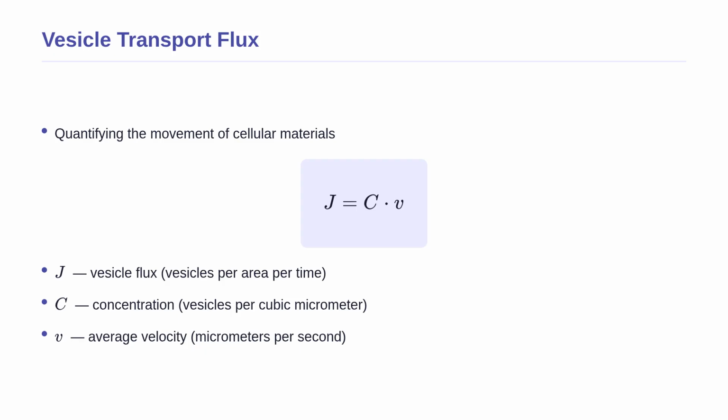J represents the vesicle flux. C stands for the concentration of transport vesicles in that specific region, measured in vesicles per cubic micrometer. Finally, V represents the average velocity of these vesicles as they are pulled along by motor proteins. If the concentration C increases because the cell is producing more vesicles, the overall flux J will increase. Similarly, if the velocity V decreases due to a lack of energy, the flux drops, causing a cellular traffic jam.